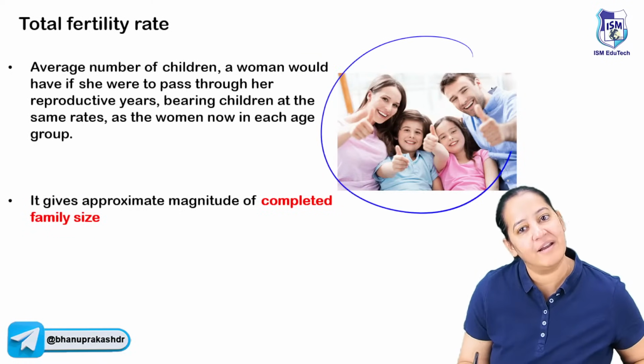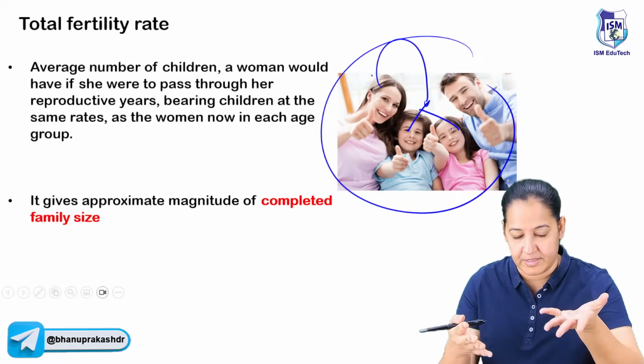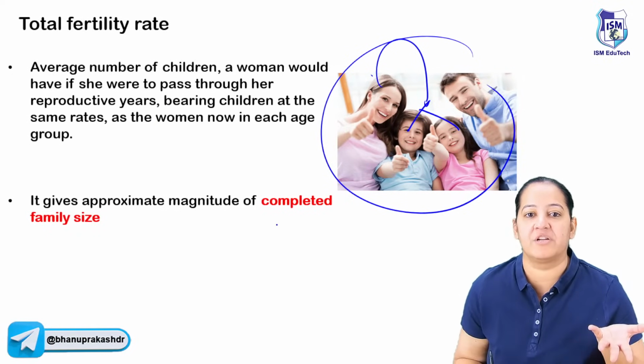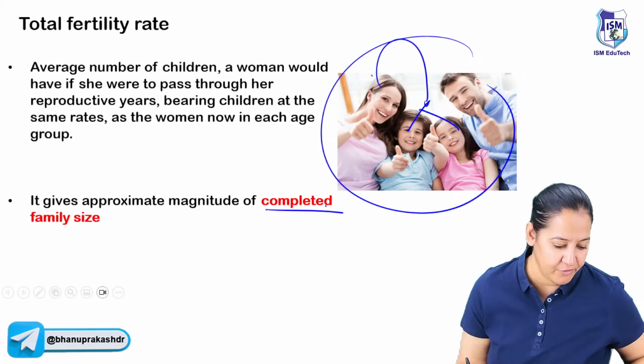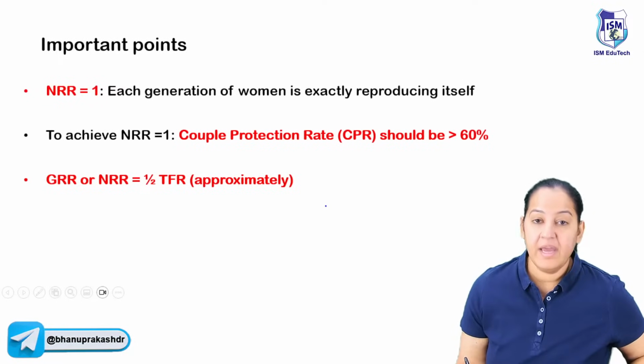And what is TFR? It's the complete family size. The newborn girl in future, how many total children will she give birth to? Not only girls, boys and girls both. Daughter and son both. So how many total children? So it is the complete family size. How many of you are getting it? Okay, so that is the thing.